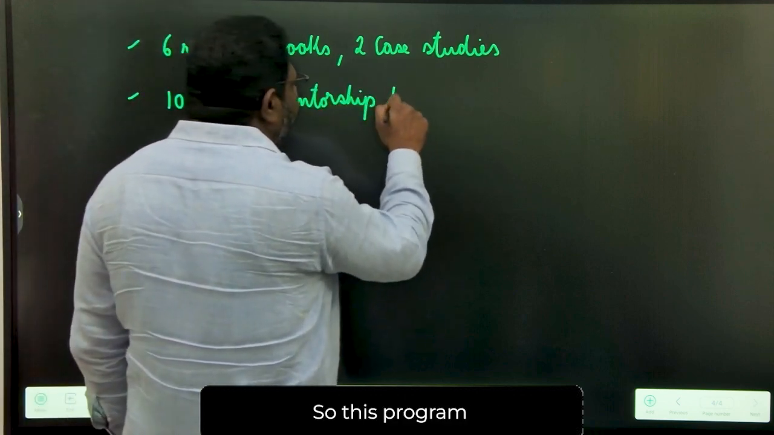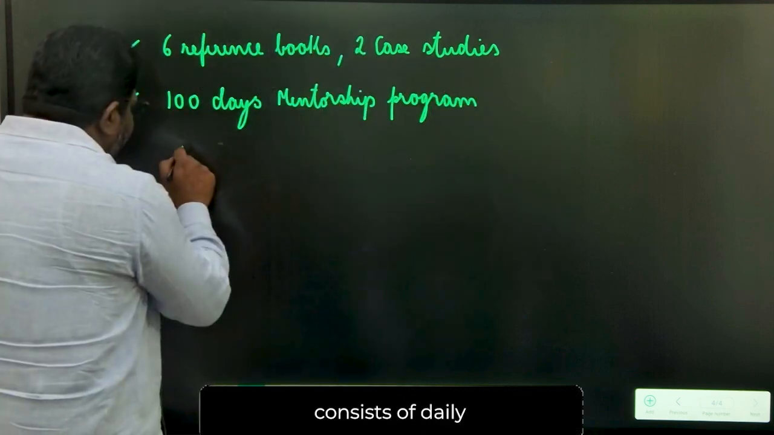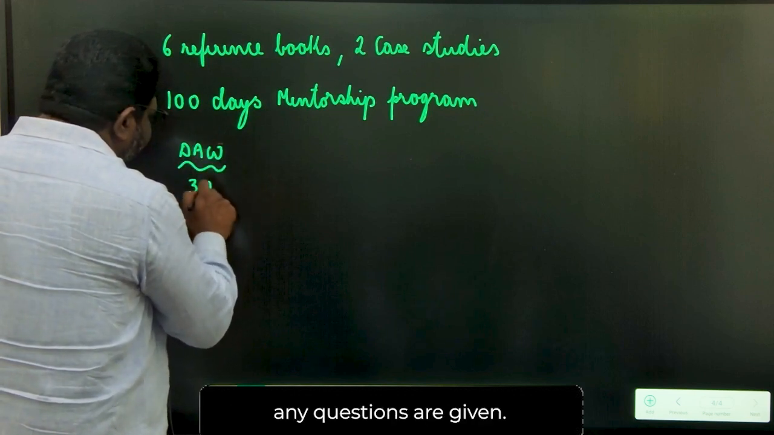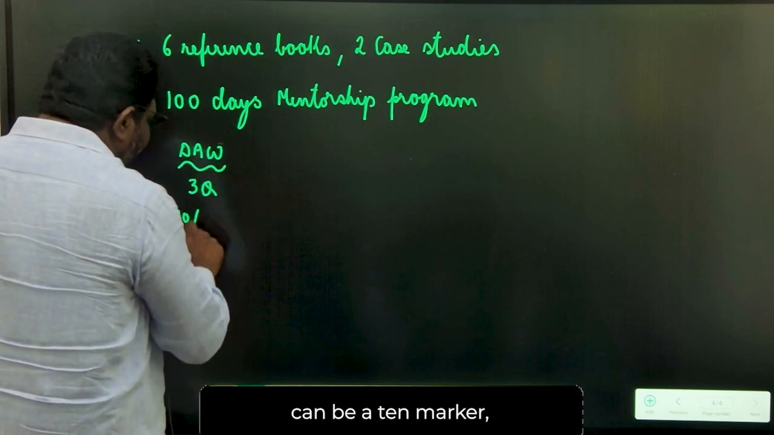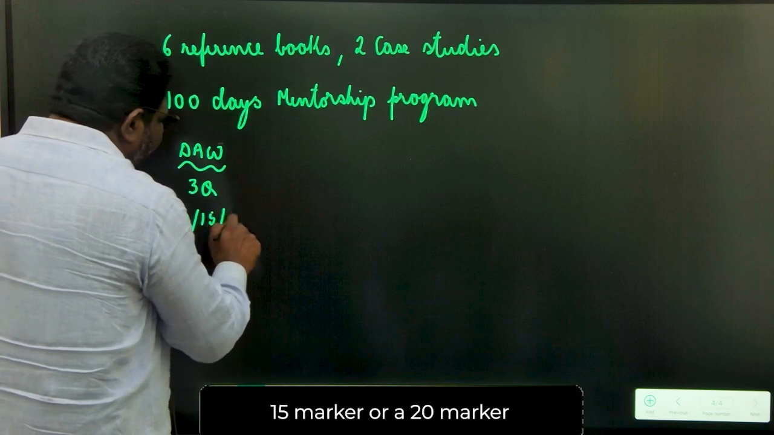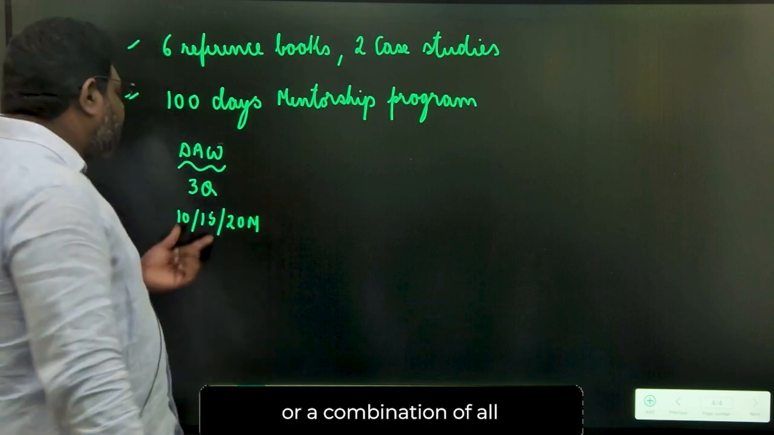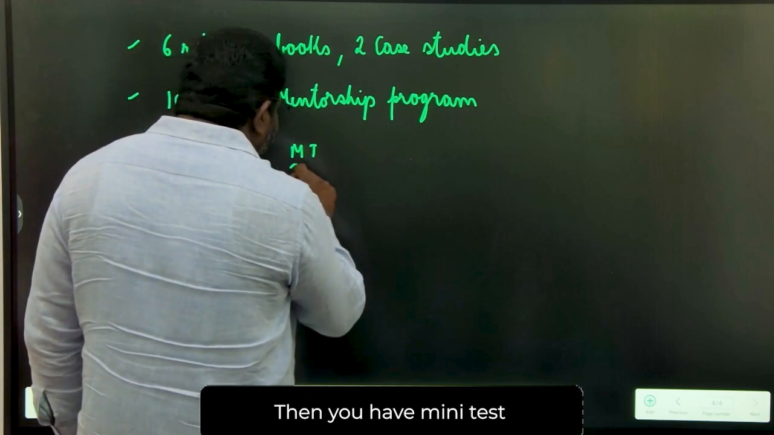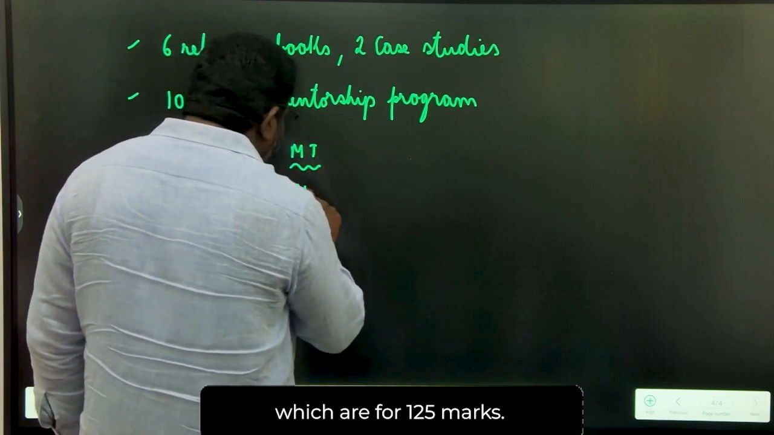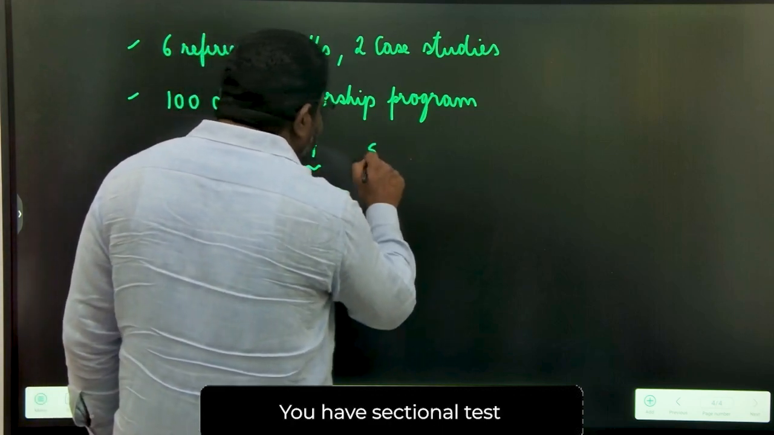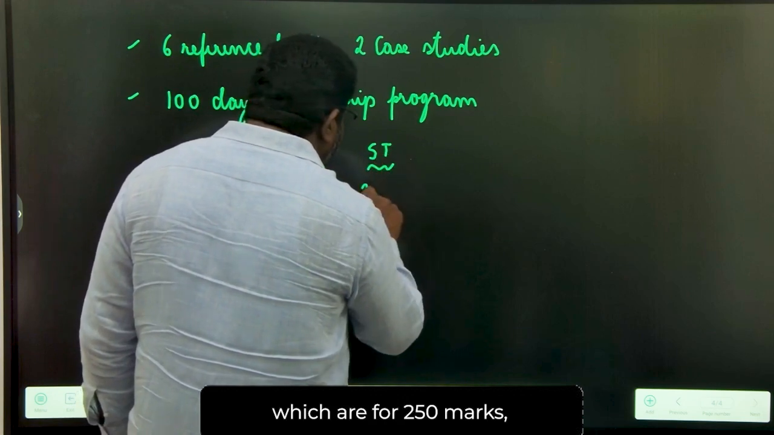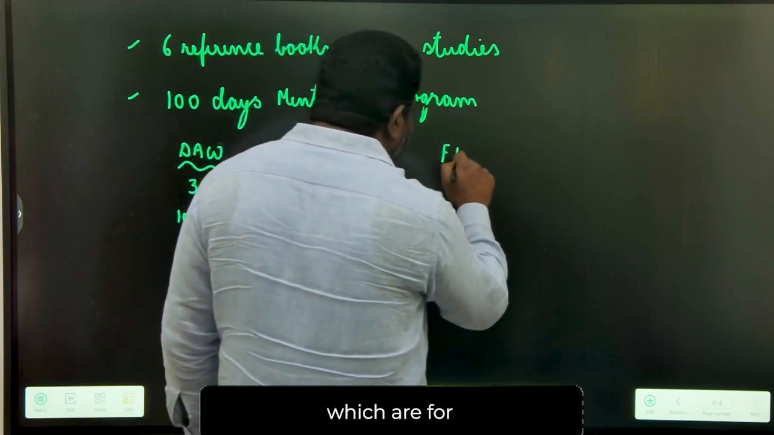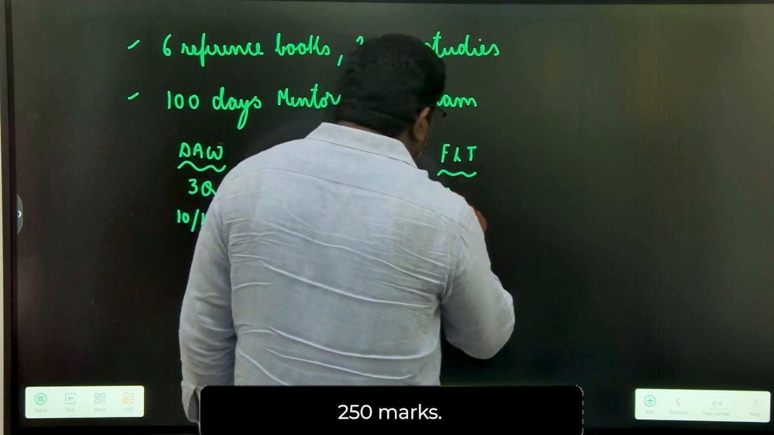So this program consists of daily answer writing. Daily 3 questions are given, and these questions can be 10 markers, 15 markers or 20 markers, or a combination of all these 3. Then you have mini tests which are for 125 marks. We have sectional tests which are for 250 marks and full length tests which are for 250 marks.